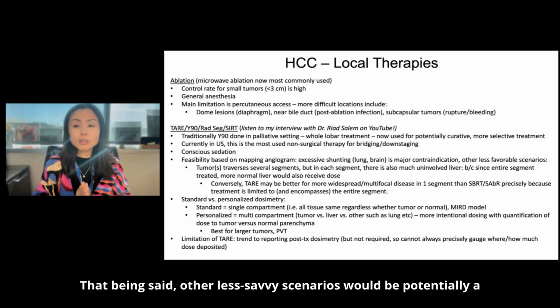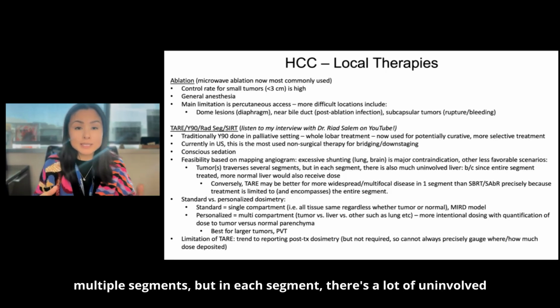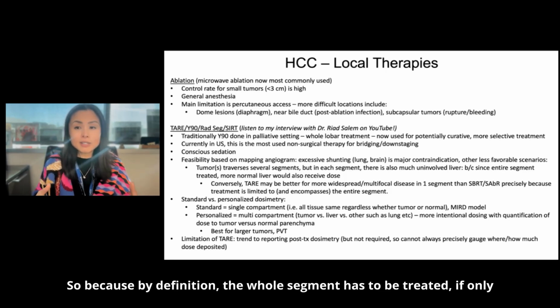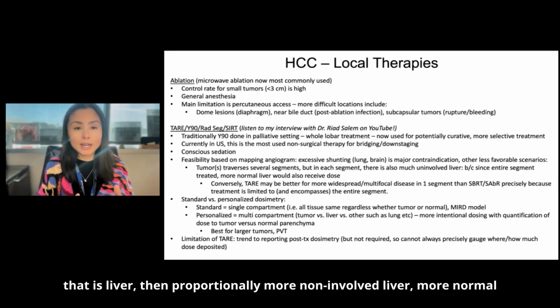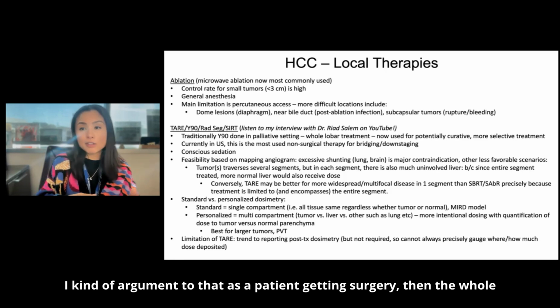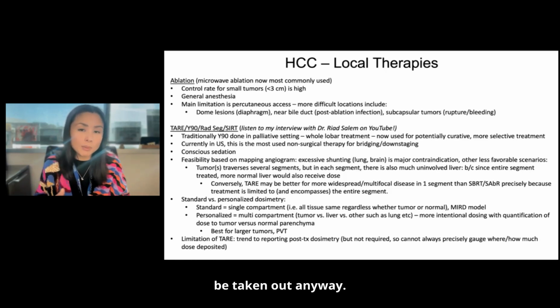That being said, other less favorable scenarios would be potentially a tumor that traverses multiple segments, but in each segment, there's a lot of uninvolved liver. Because by definition, the whole segment has to be treated, if only a small part of that is tumor, then proportionally more non-involved liver, more normal tissue, would be treated. A counter argument to that is, in a patient getting surgery, the whole segment would probably be taken out anyway.